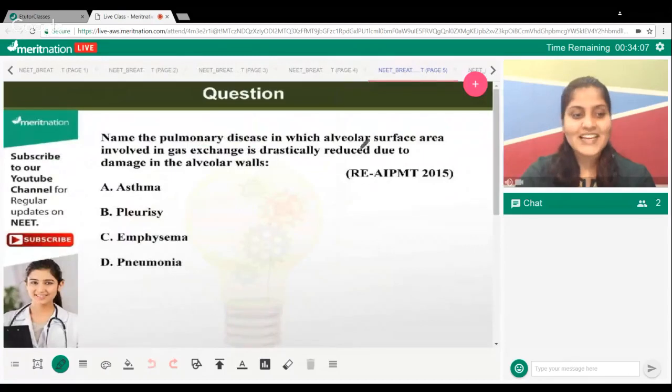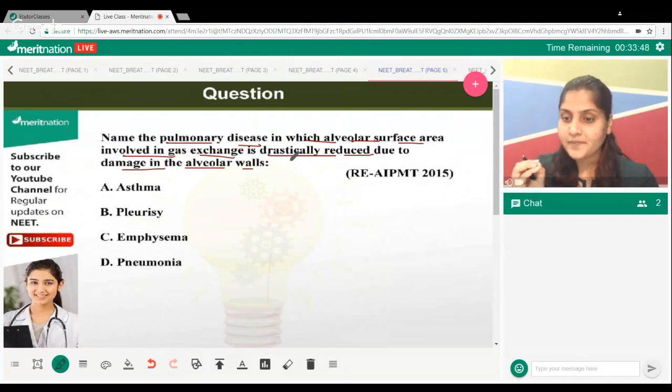Wow, that's crazy. Name the pulmonary disease. Your time has started. In which alveolar surface area involved in gaseous exchange is drastically reduced due to damage in the alveolar walls. So the question is asking you, when the alveoli are reduced in size, you will not have much space for the exchange of gases. What is that condition called? That is a disease, that is an illness condition. What do you call it?